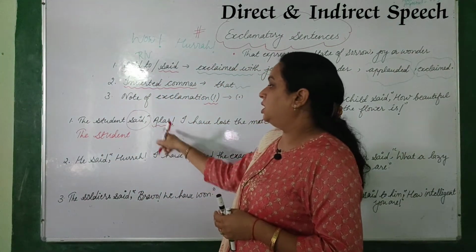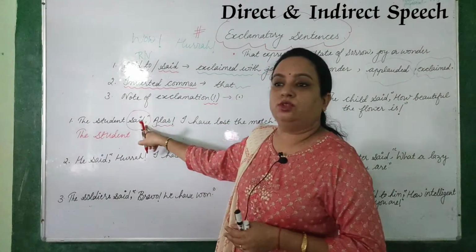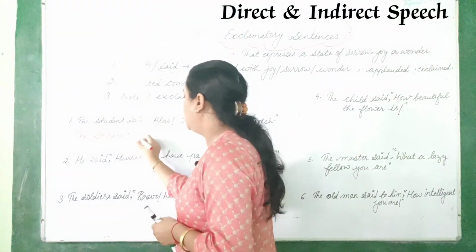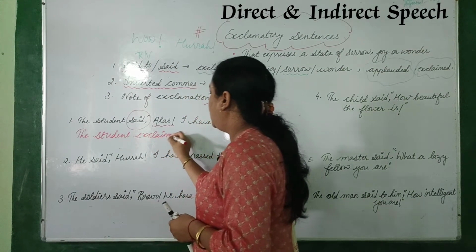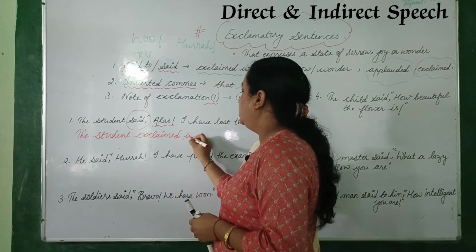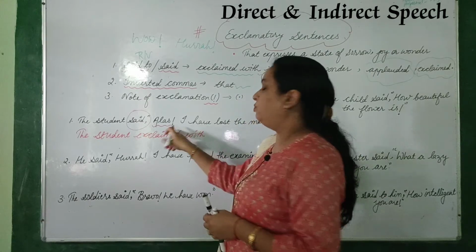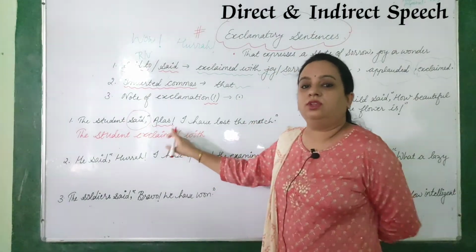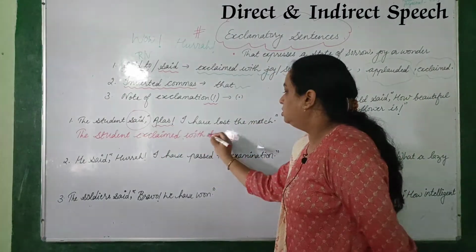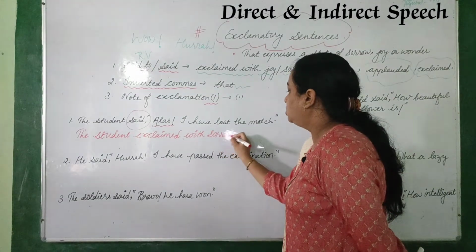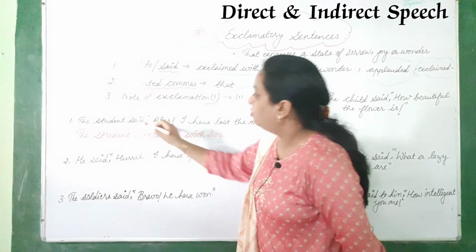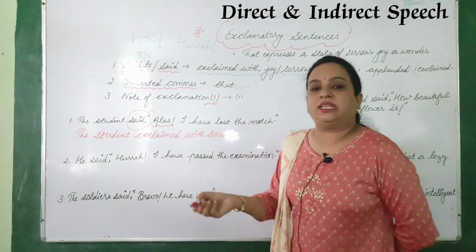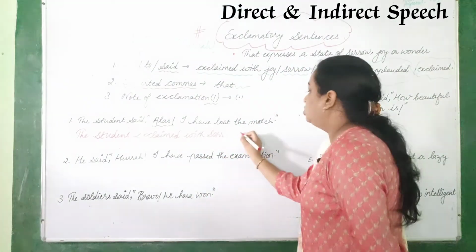Now "the student said," you have to change "said" to "exclaimed." With what? That's a feeling of sorrow. So you write "sorrow." After that, you have to remove the comma and replace it with "that."